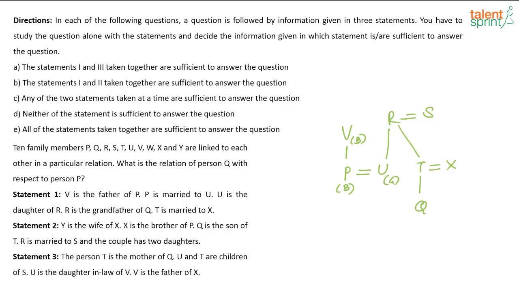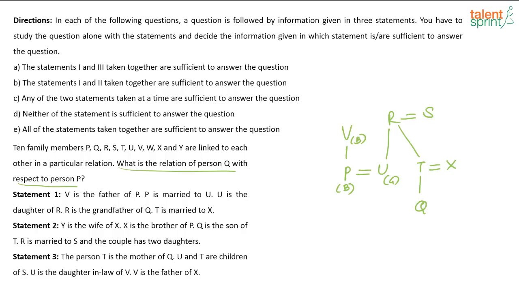But if I combine statement 1 and 3, how do I know what the question is? What is the relation of Q with respect to P? When I say that, I have to say either Q is the niece of P or Q is the nephew. Will I be able to say that correctly without knowing the gender? I cannot say that, right? So using statement 1 and 3, I cannot get the answer.